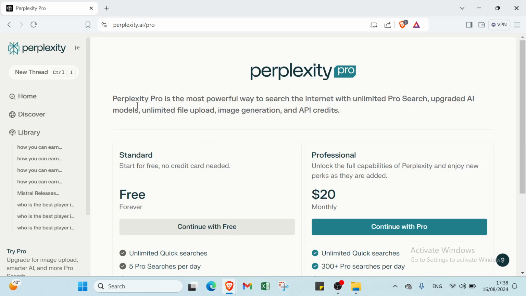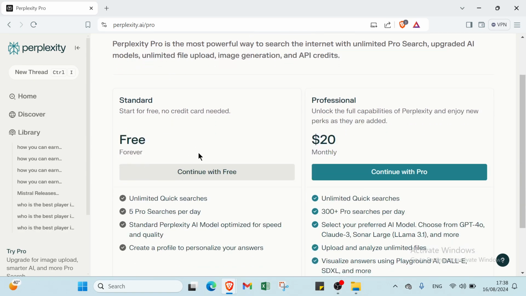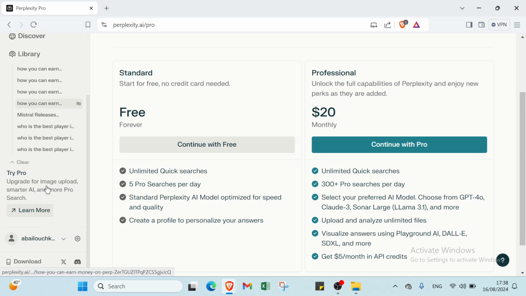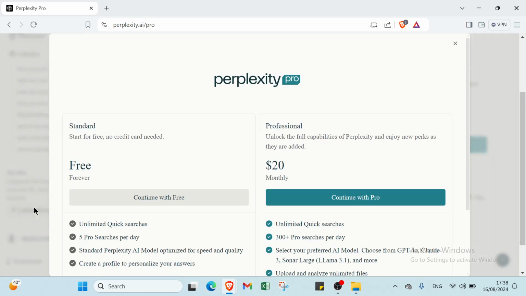As you can see, it's for free. Here we have start for free, no credit card needed, free forever. We have continue with free: unlimited quick searches, 5 pro searches per day, standard Perplexity AI model optimized for speed and quality, and the last thing is create a profile to personalize your answers. And also we have here learn more.